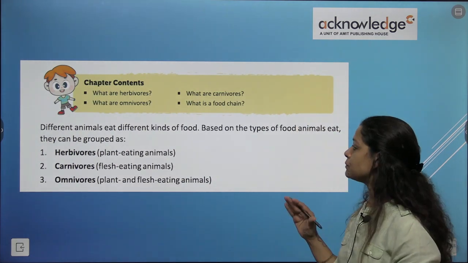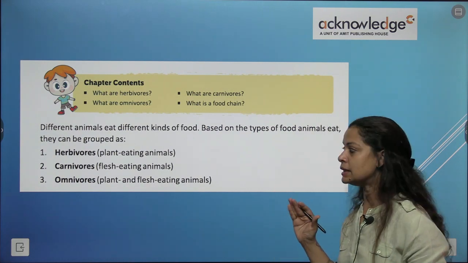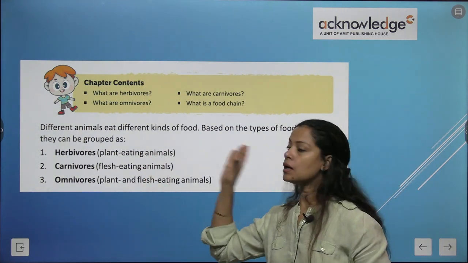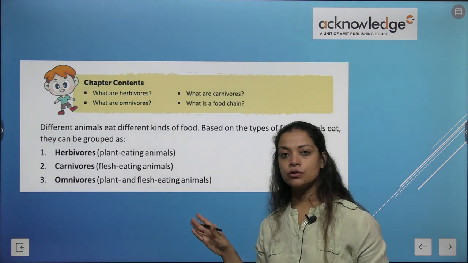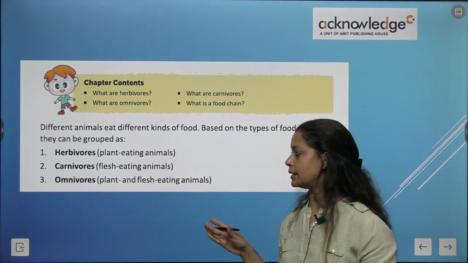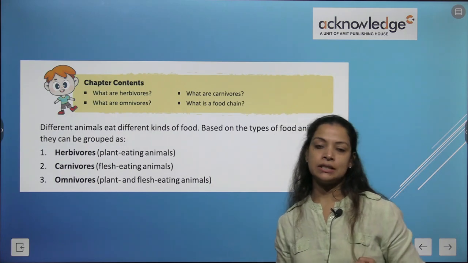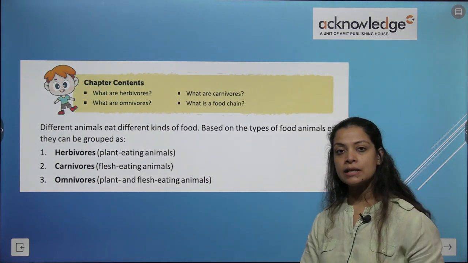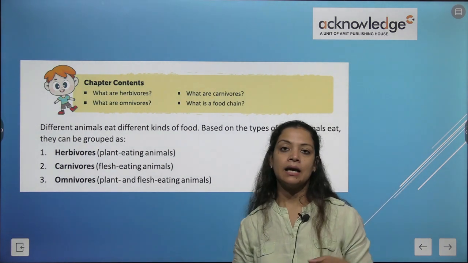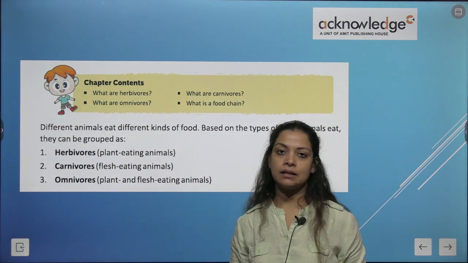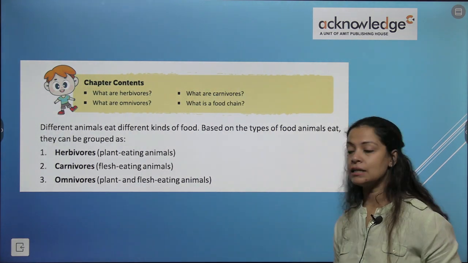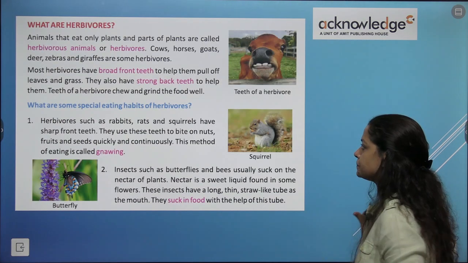Based on the types of food they eat, animals can be grouped as herbivores, that is plant eating animals. Herbivores कौन होते हैं? जो सिर्फ plant खाते हैं. Carnivores, flesh eating animals like wild animals. Omnivores, those animals जो plant भी खाते हैं and flesh भी खाते हैं of other animals. So these are the three categories: herbivores, carnivores and omnivores.